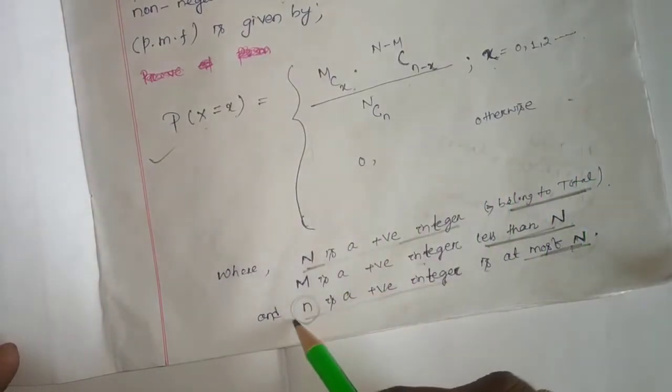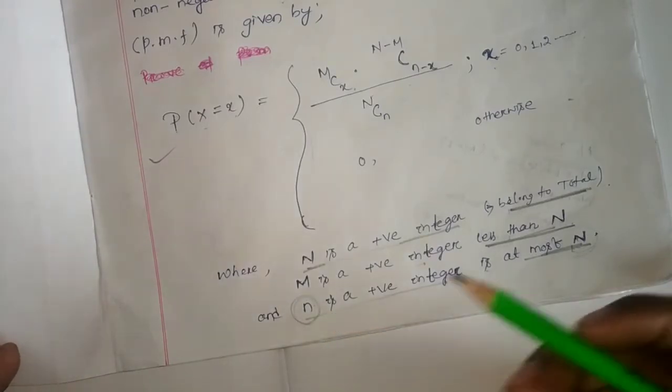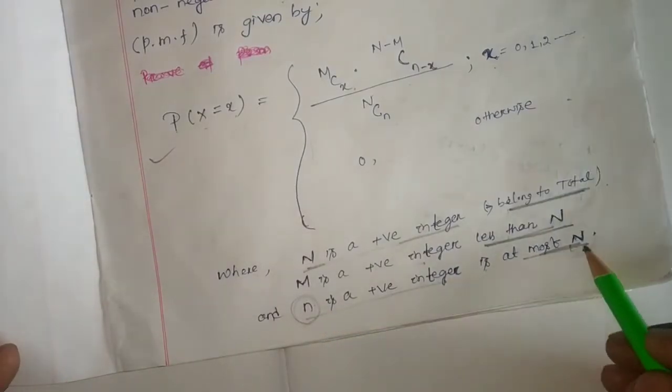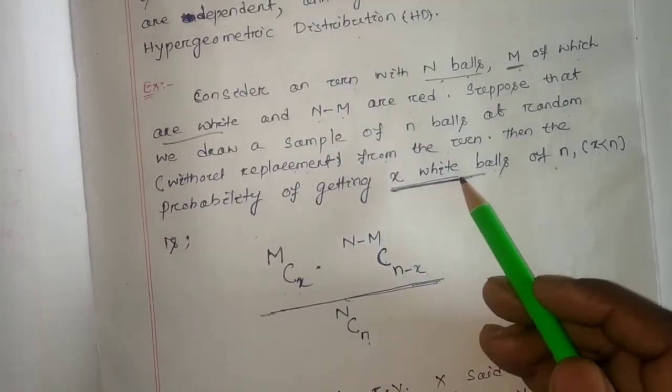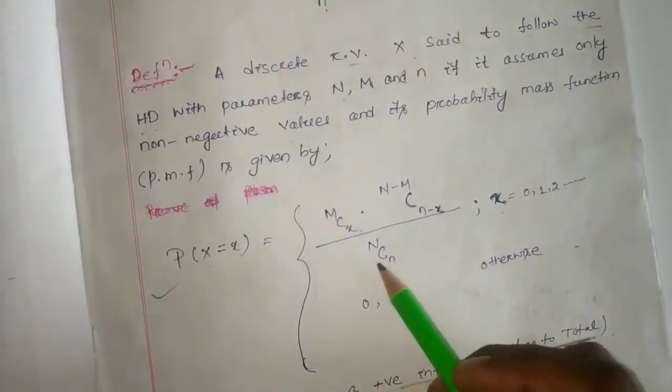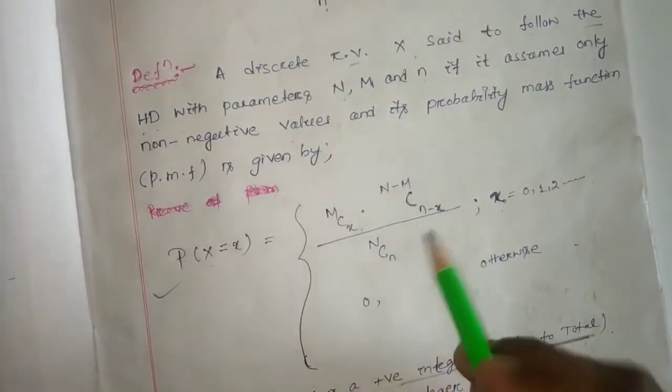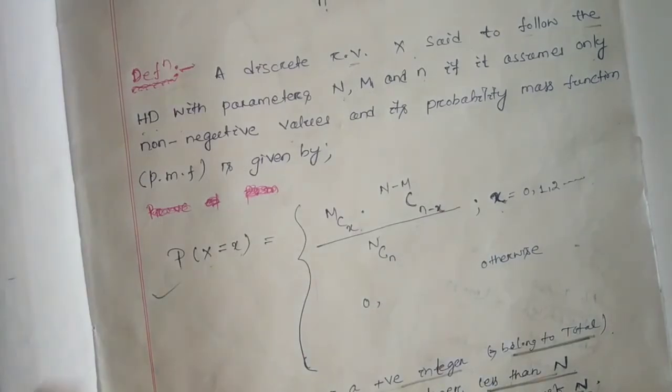From the total we can draw less than N or the total. From that, the number of white balls that we are going to predict probabilistically, this is the so-called mass function in this situation.